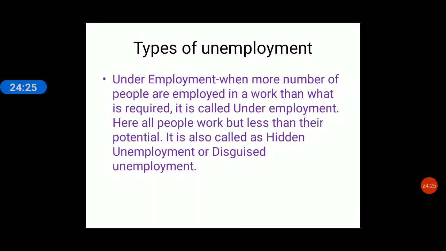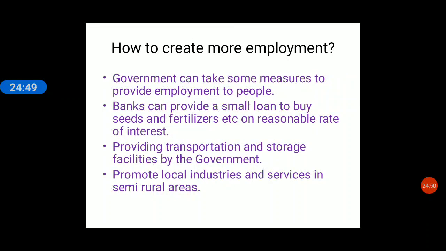That means how many people are required to work on that piece of land? Only 2. How many are working? 6. So the other 4 are what? Underemployed, or they are facing what type of unemployment? Disguised unemployment. Say disguised unemployment or hidden unemployment or underemployment. I hope I am clear. Please go through this part in the book also and make things clear for you.